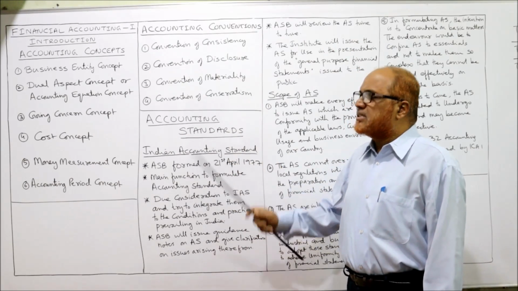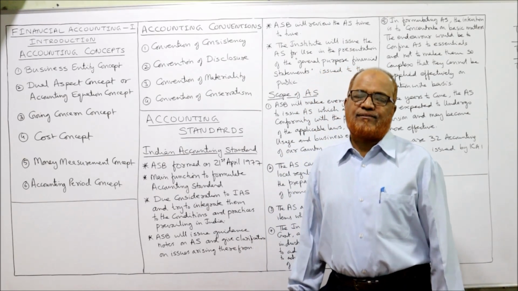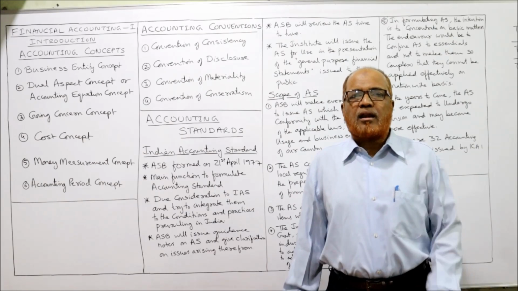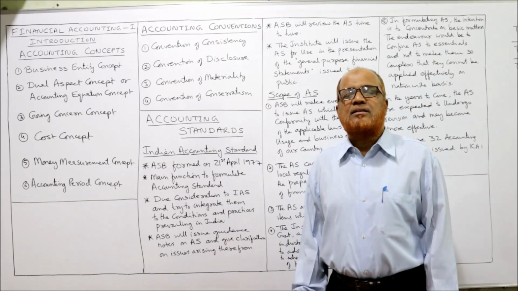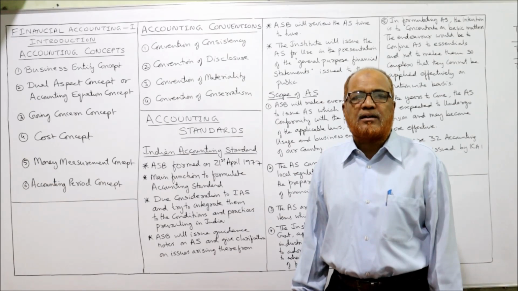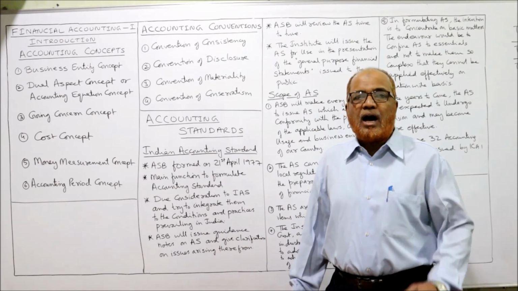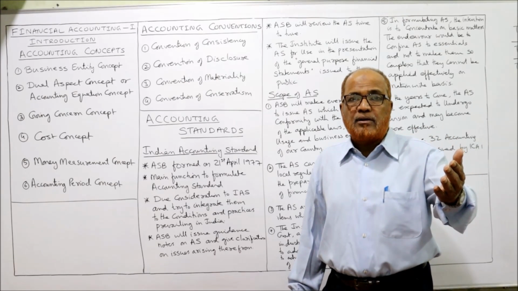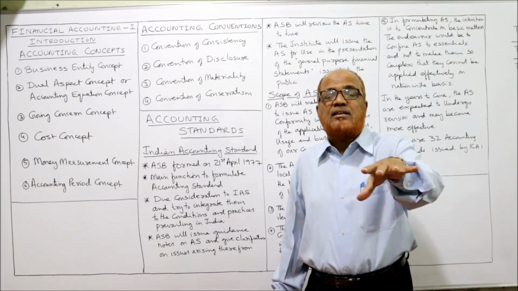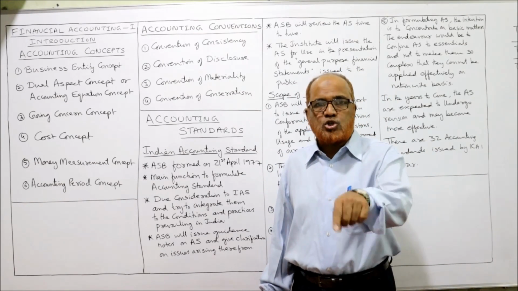Next, convention of conservatism. Conservatism means playing safe. An accountant should play safe. It means record all expected losses but don't record any expected gain. This is called conservatism. If a loss is going to happen, it has not happened, but it is expected that this loss is going to happen, that loss should be provided.